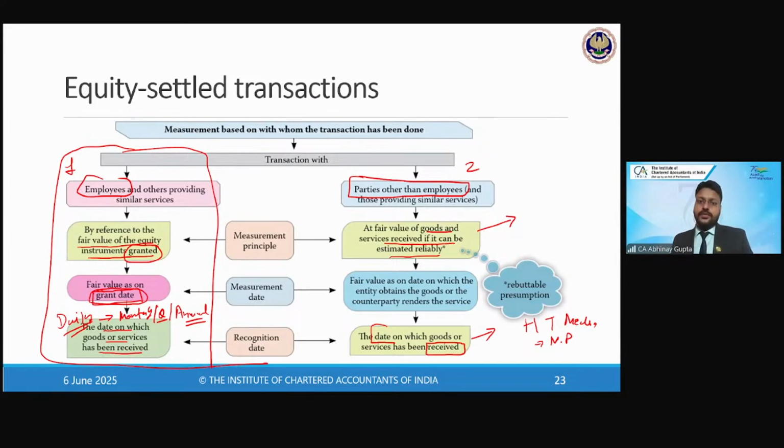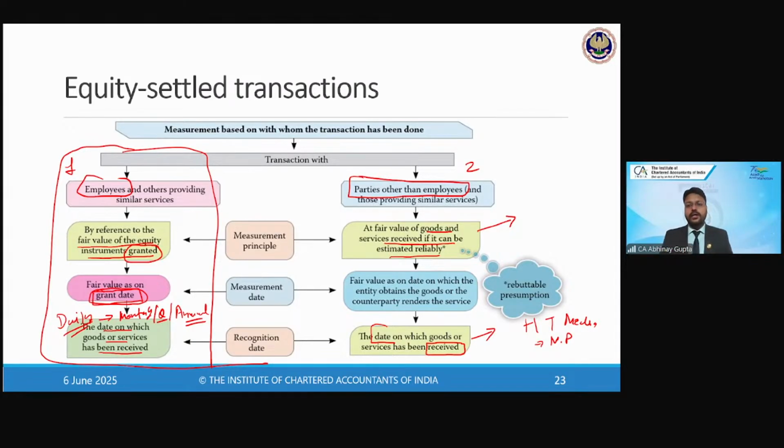So if some service is really new in nature, never delivered in the past, the supplier is not ready to come up with the right amount, but they have agreed to take, say, 100 shares. Then we will say okay, if they are okay to receive the 100 shares, then the fair value of the 100 shares will be considered as the fair value of that service which the company is receiving from that supplier, right? So this is the other way around.